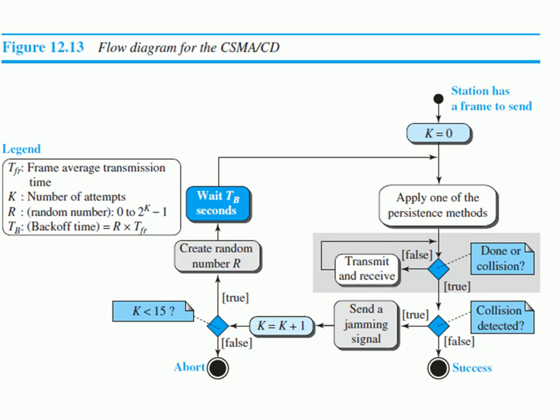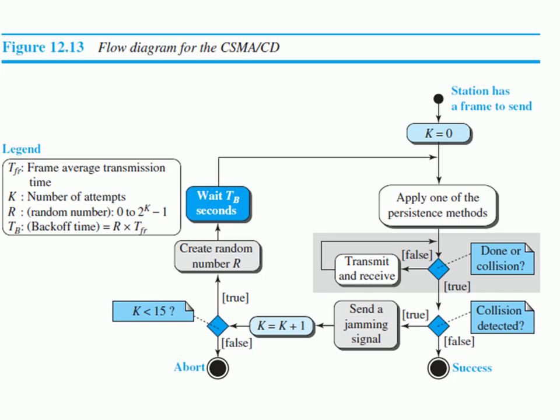So here initially the K is 0. What is the meaning of that? The station will start sending the data, right? So here it will first apply one of the persistence methods among all those three which we have discussed in the previous slide. The station will select one persistent method and apply it, and after it applies, it has to check whether there is a collision or not.